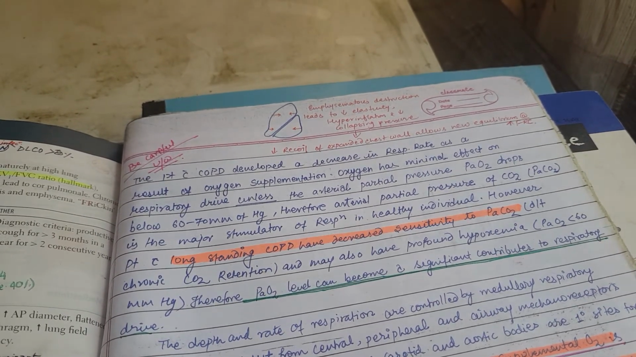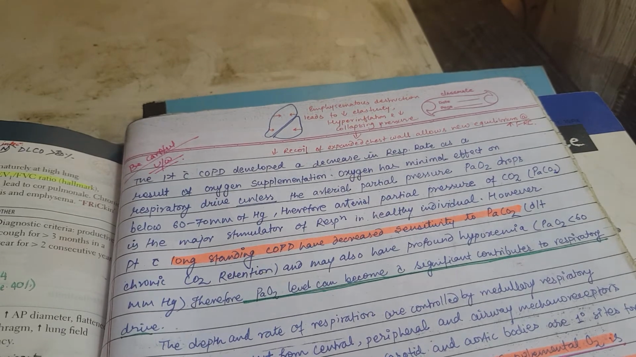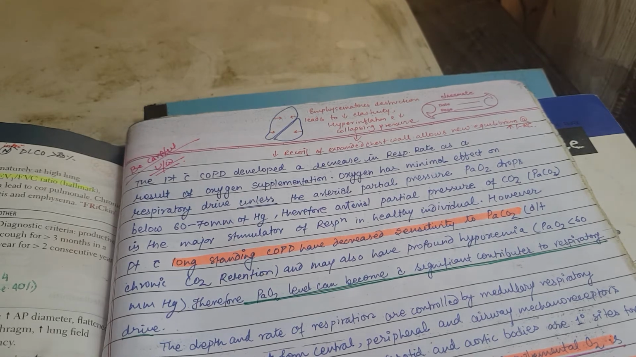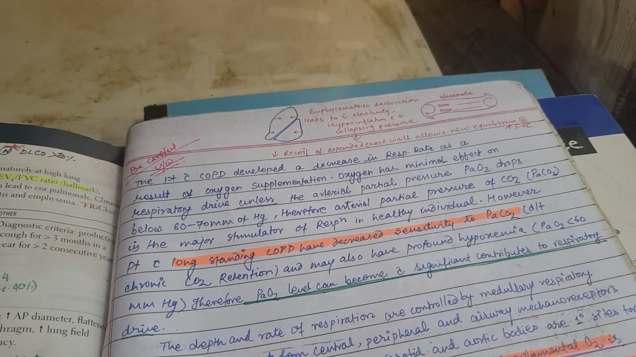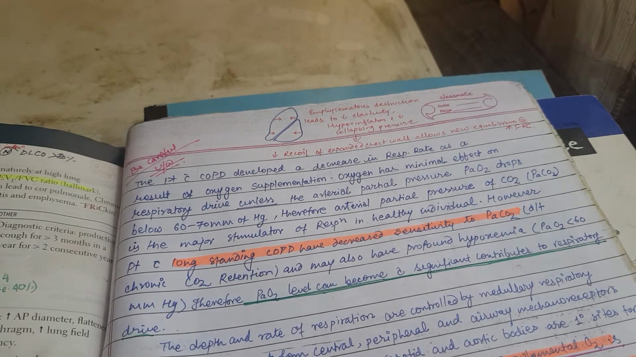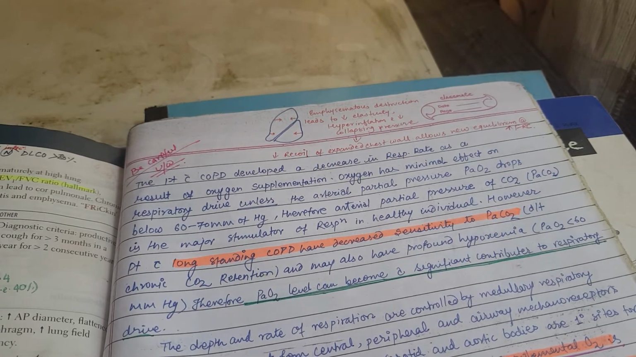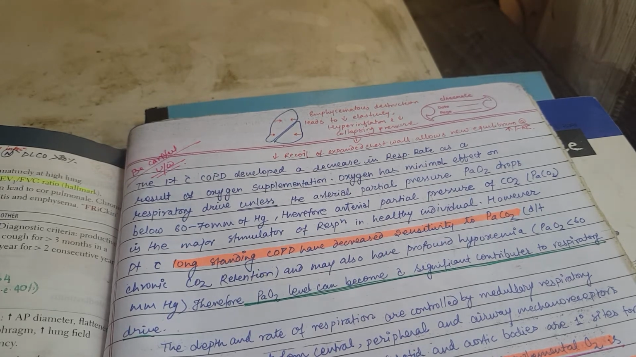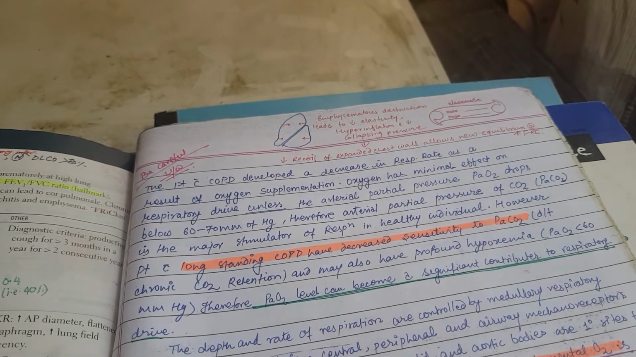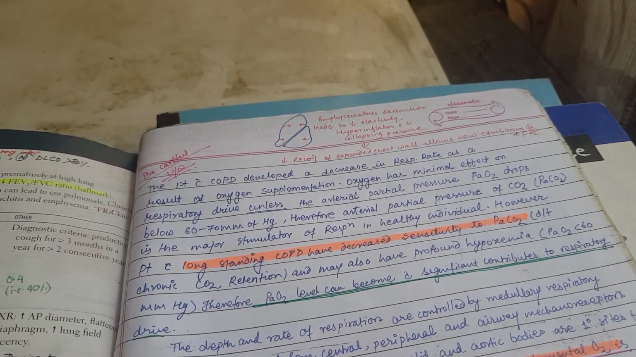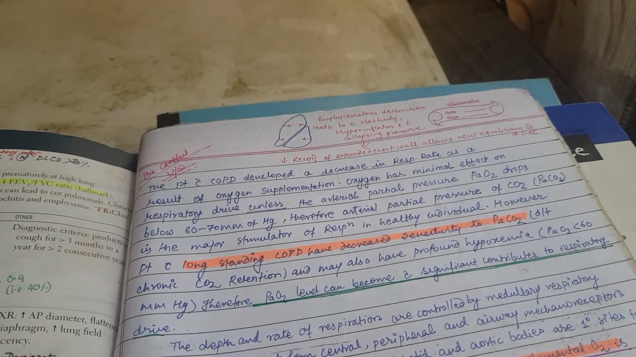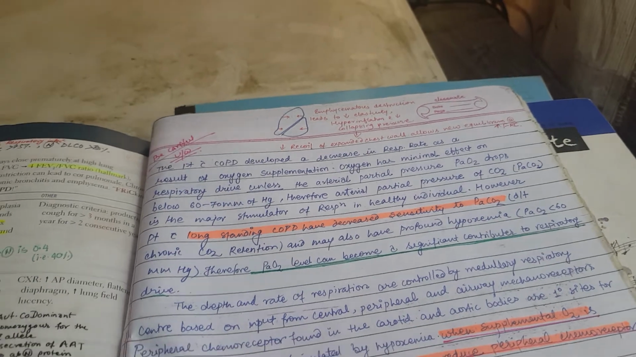See, in long-standing COPD, the patient will rely on the PaO2 level, because they are insensitive to PaCO2 due to chronic CO2 retention. Are you getting me? So therefore, PaO2 becomes the major driver of respiratory drive stimulation in cases of COPD. Now, if you take a patient and you start giving high-dose, high-pressure ventilation with pure oxygen, then it can cause hypoventilation.